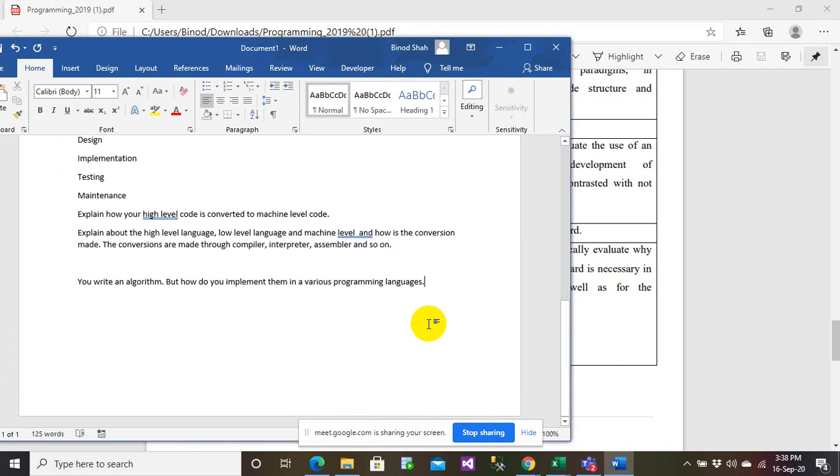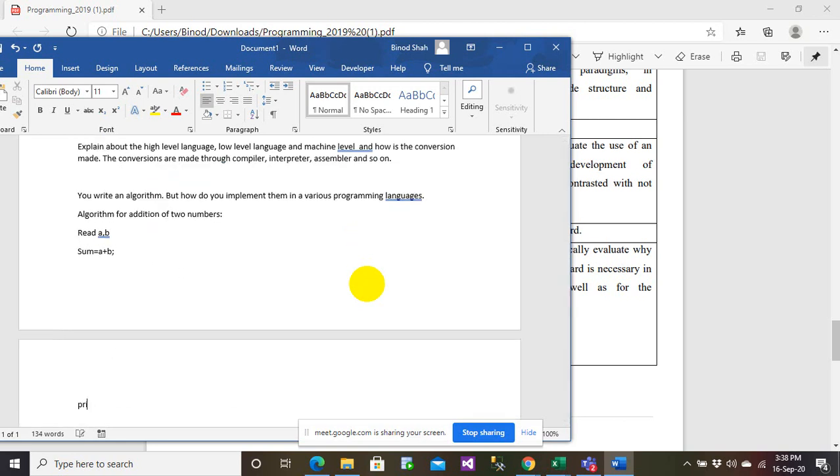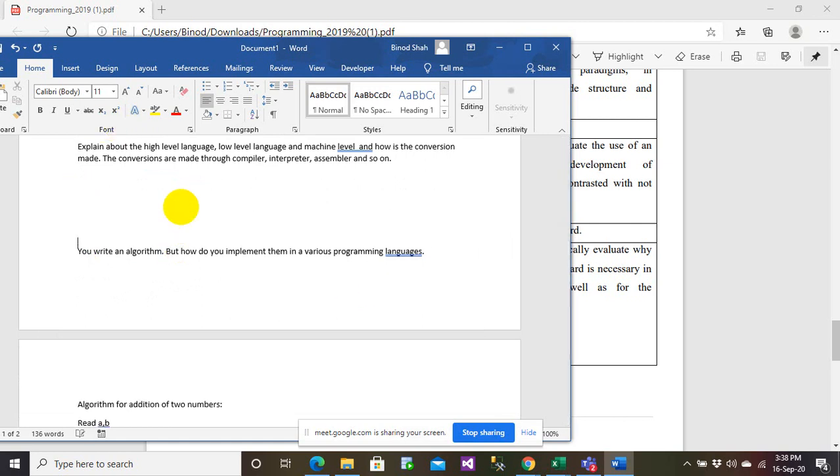Let's say you could be having one algorithm for addition, in which you read A, B. You find sum equals a plus b, and you print sum. So this could be your algorithm. Am I clear to everyone?